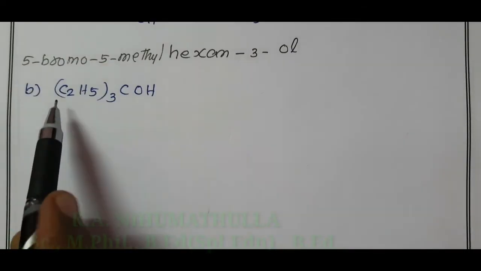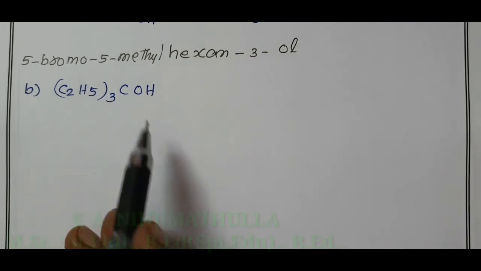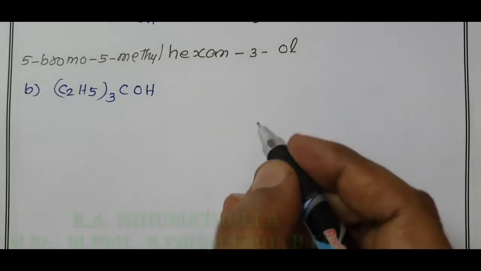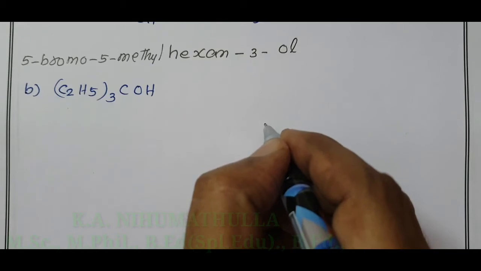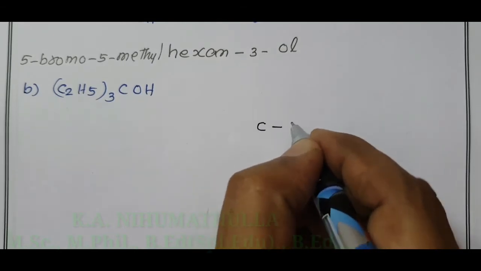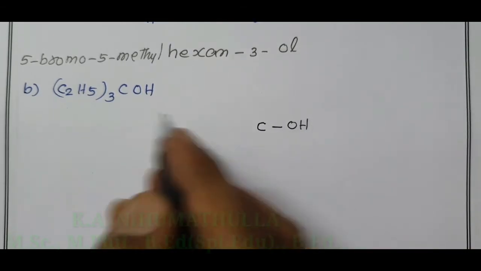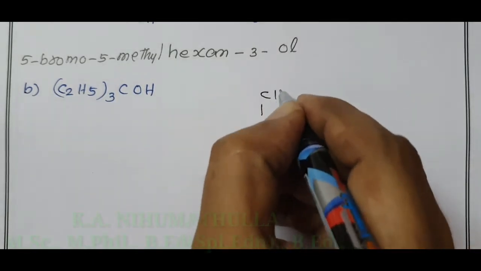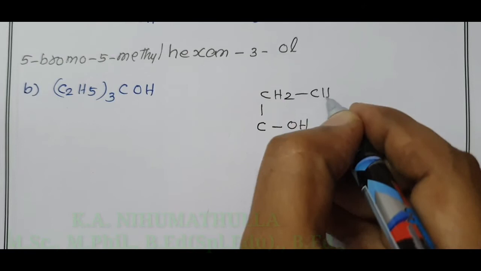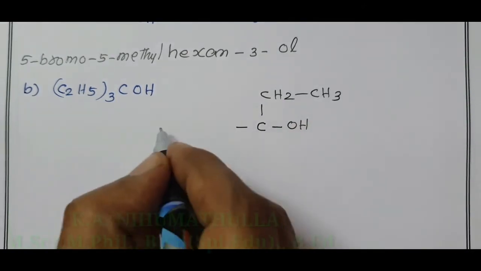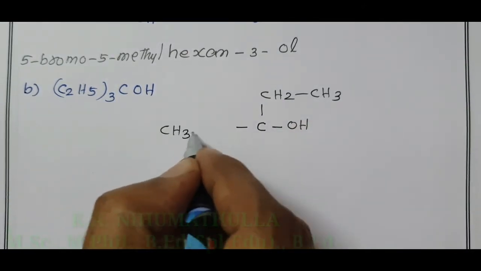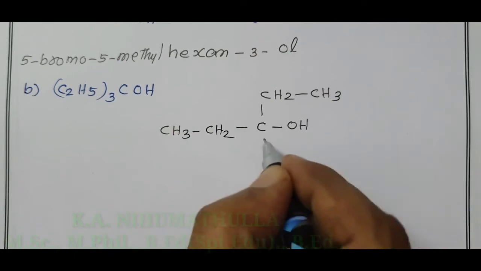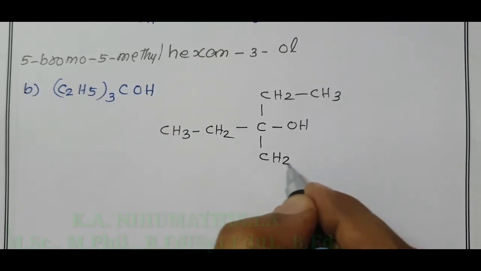The second compound given is (C2H5) thrice COH. What is the meaning of this? To one carbon, one OH is attached. 3 ethyl groups are attached to this carbon atom. One ethyl, CH2 CH3. Another ethyl, CH3 CH2. Third ethyl, CH2 CH3.